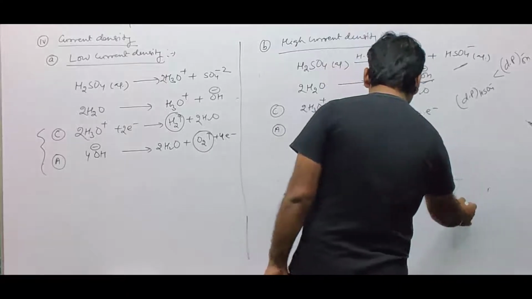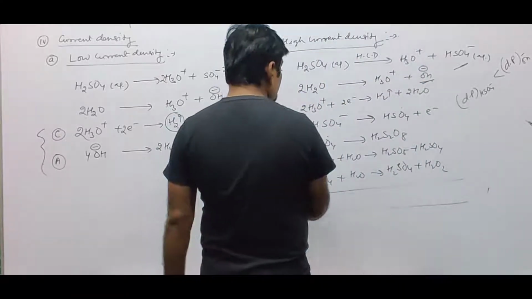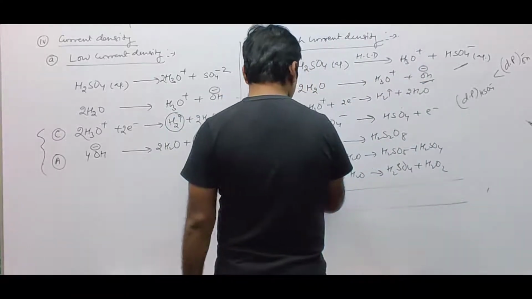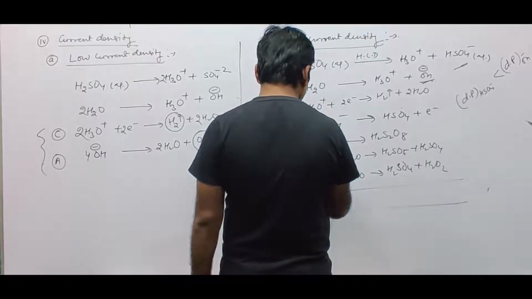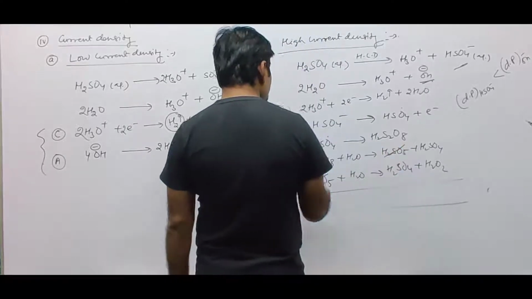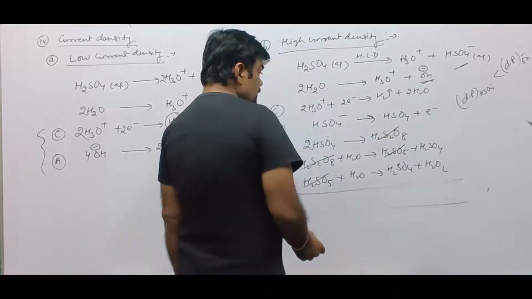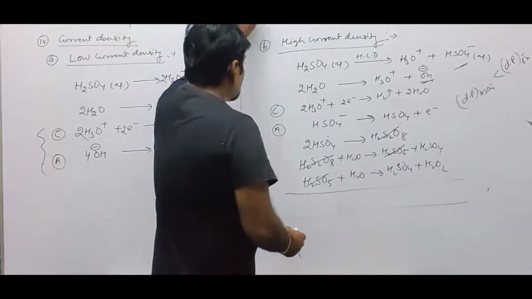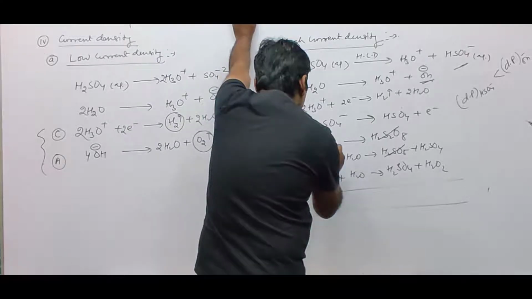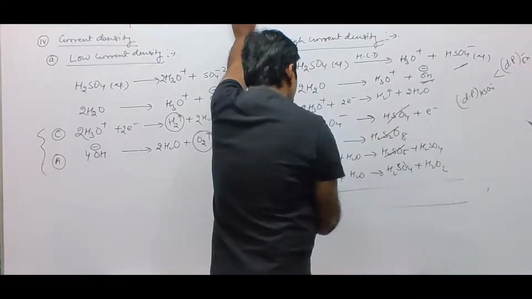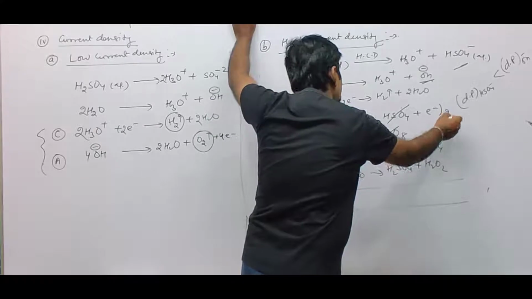So ultimately, what will happen? This H2SO5 is cancelled, this and this will be cancelled. So we have 2 HSO4, and HSO4 is cancelled, so this is multiplied by 2.